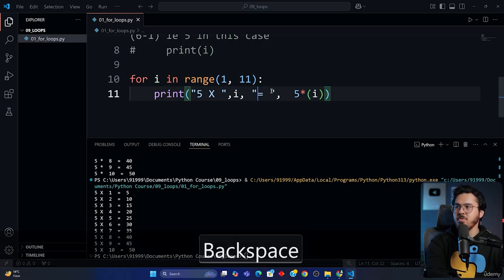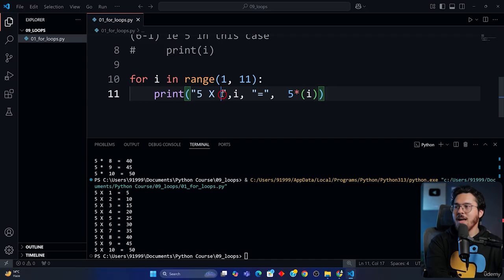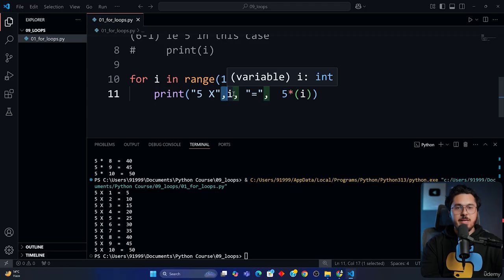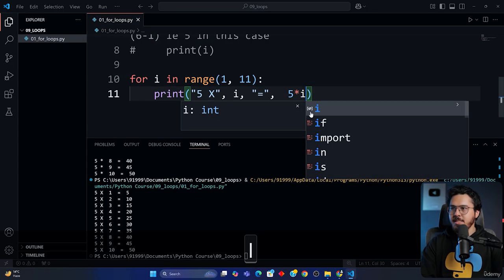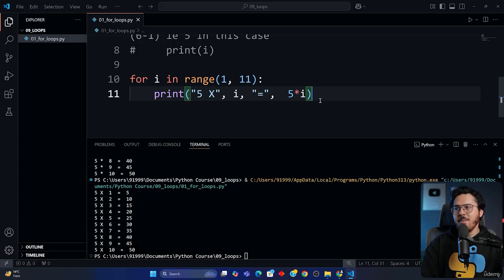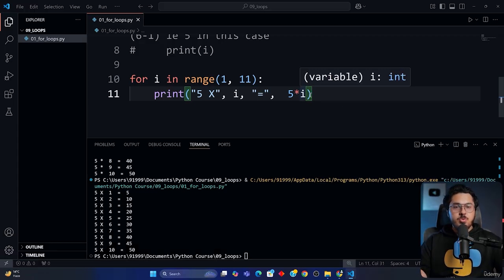So I think I should get rid of this space, because whenever I am separating my print statement's parameters with a comma, it automatically adds a white space. So if I say print 5x, and then I print i, then I print an equal to, and then I print 5 multiply by i, I can actually write it like this, and it is going to print 5 multiply by i. Let me explain this to you once again.